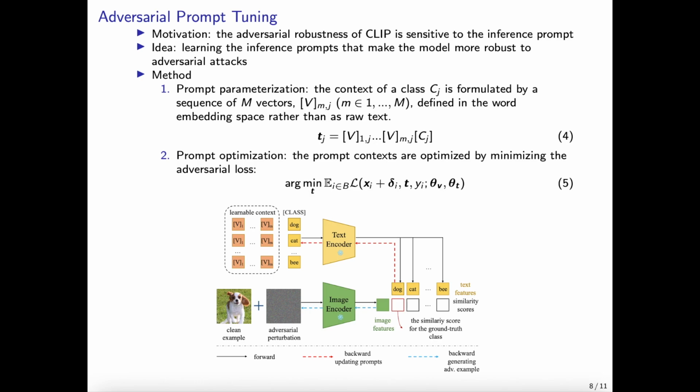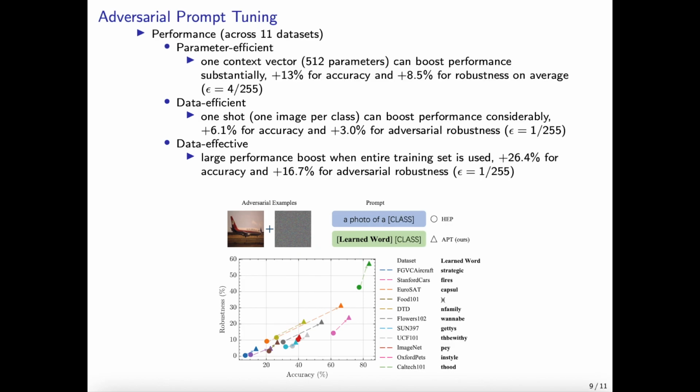This process involves formulating the context of a class using a sequence of vectors within the word embedding space, each vector defined by 512 parameters. These vectors are optimized towards minimizing the adversarial loss, a process akin to traditional adversarial training as depicted in equation 5. To assess the efficacy of our approach, we conduct extensive evaluations across 11 datasets, including ImageNet.